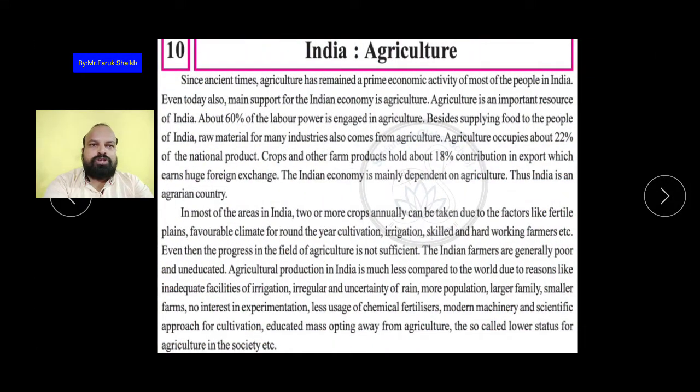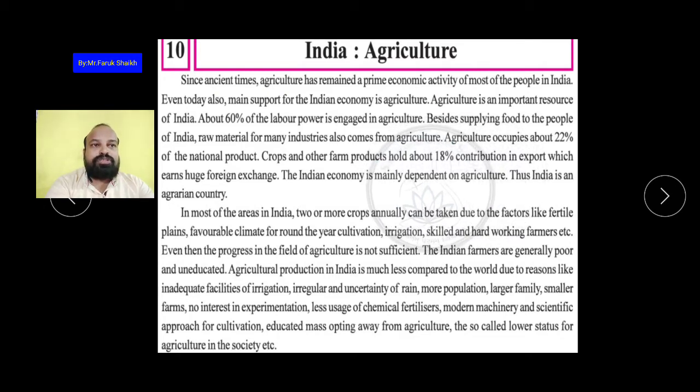So here the 10th lesson is Indian Agriculture. Since ancient time, agriculture has remained a prime economic activity of most of the people in India. Ancient time, यानी कि प्राचीन समय से ही एग्रीकल्चर, जो खेती है, वो ज़्यादातर लोगों का मेन ऑक्यूपेशन, मेन इकोनॉमिक एक्टिविटी था, means to earn something. Even today, the main support of the Indian economy is agriculture. और आज भी इंडियन इकोनॉमी का जो सबसे ज़्यादा सपोर्ट है, दैट इज़ एग्रीकल्चर.